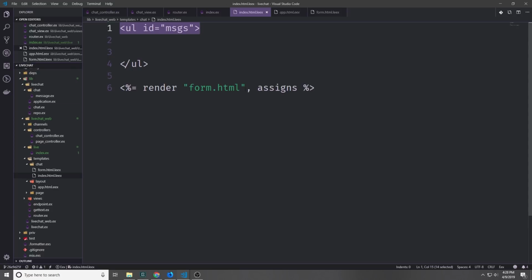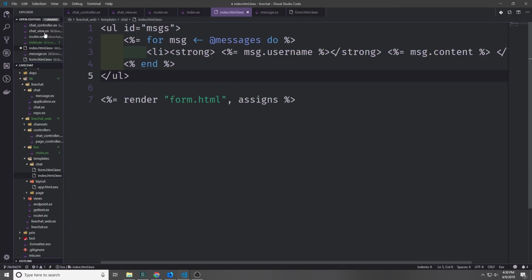So at the top of our index, we have an unordered list, and then we'll have logic to display the messages inside of this unordered list. And then at the bottom here, we'll render out our form by calling render form.html and then passing in our assigns map. All of our normal Elixir templating rules apply here.